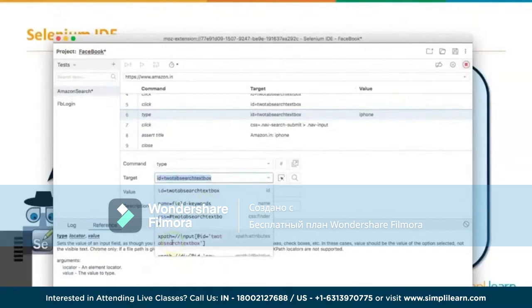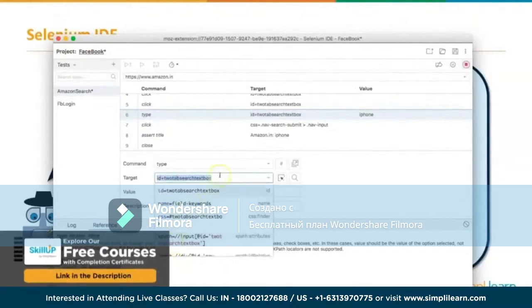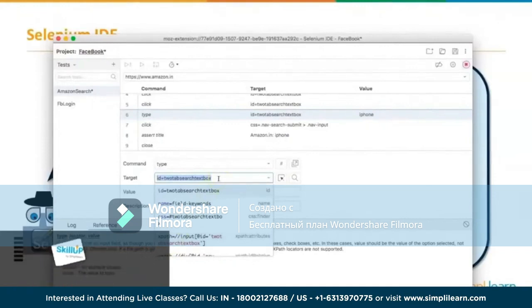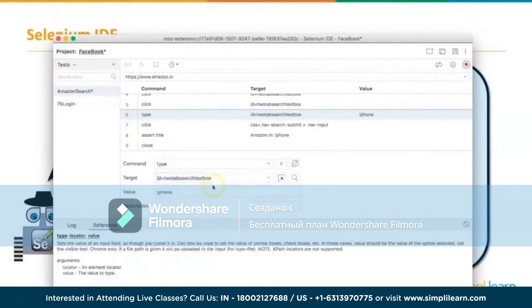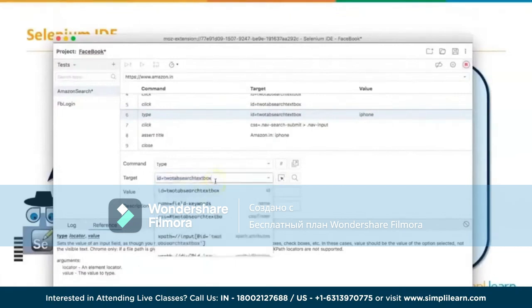So how does this help in failover? Say tomorrow if the Amazon.in website changes the ID of this element, you are not going to come and rewrite the scripts again. Instead, by using the same script, if this particular ID fails, if it is unable to find the element using the first locator, which is the ID, it simply moves to the next available ones and tries to search for that element until one of these becomes true. That is the failover mechanism which has got added now. It's a very brilliant feature because most of our test cases break because of element location techniques.